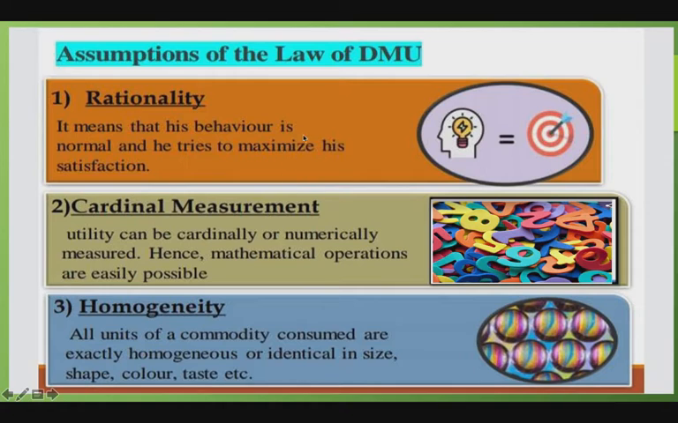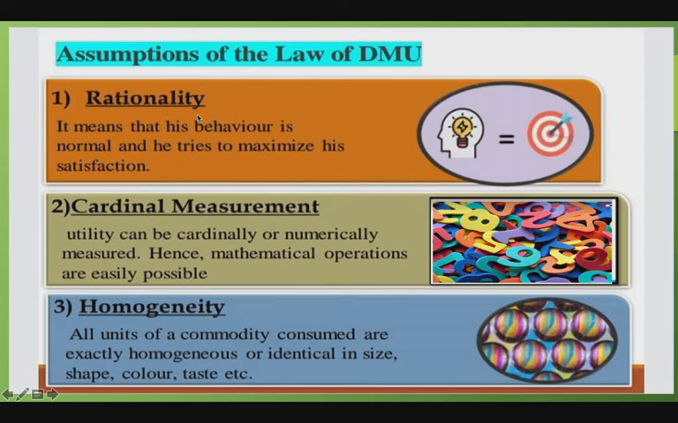So first, the conditions given by Dr. Alfred Marshall, on the basis of which this law holds good or is true. What are the assumptions or conditions? So first one is rationality. The law assumes that the behavior of the consumer is normal. He tries to achieve maximum satisfaction. What is the aim of the consumer? He tries to maximize his satisfaction.